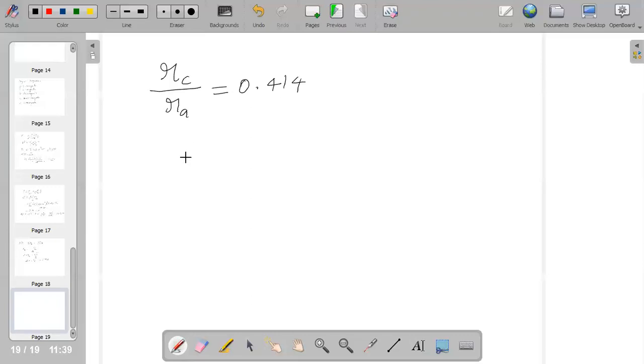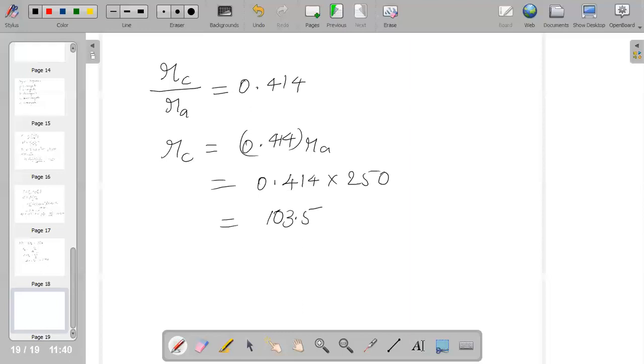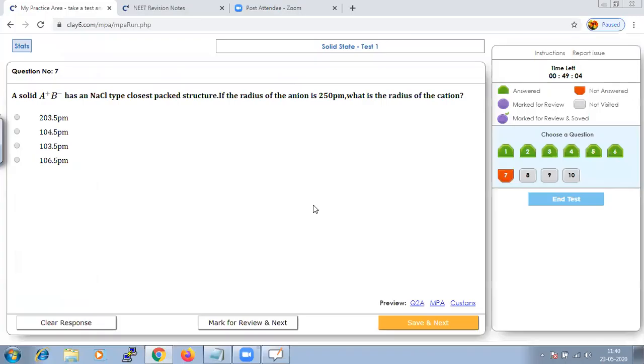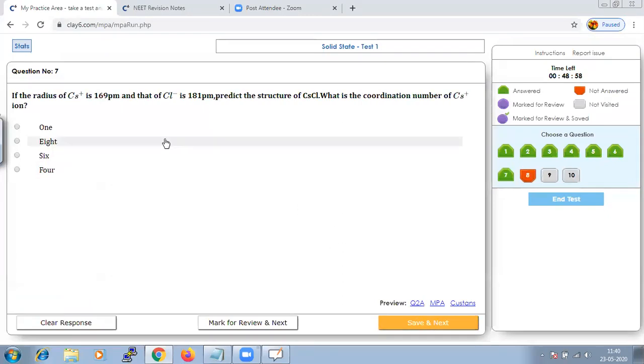So from this we can say R_C will be equal to 0.414 into R_A. This value is given, so we can say 0.414 into 250, which will give us 103.5. So 103.5, option C. Save that and go to next.